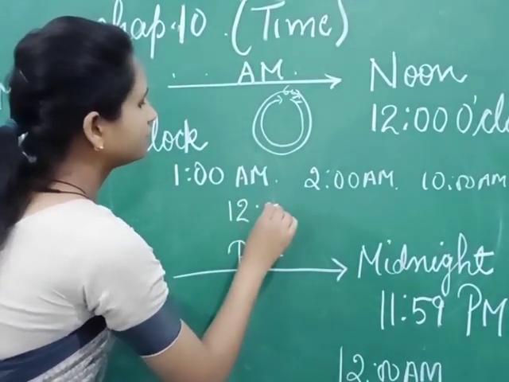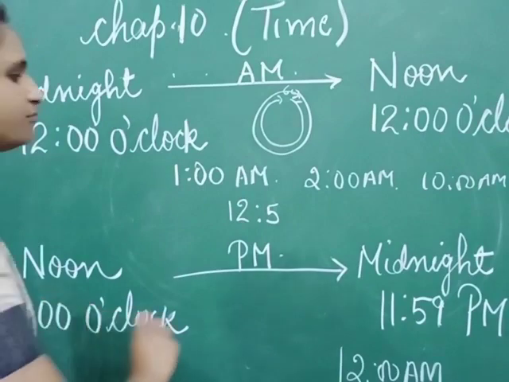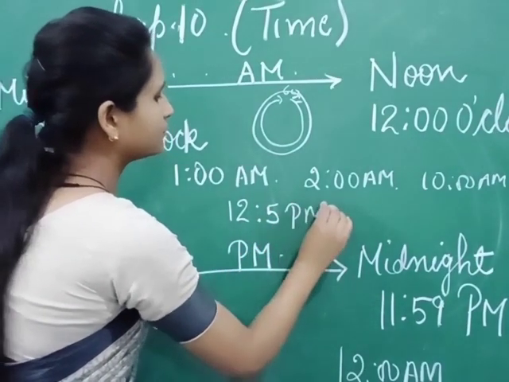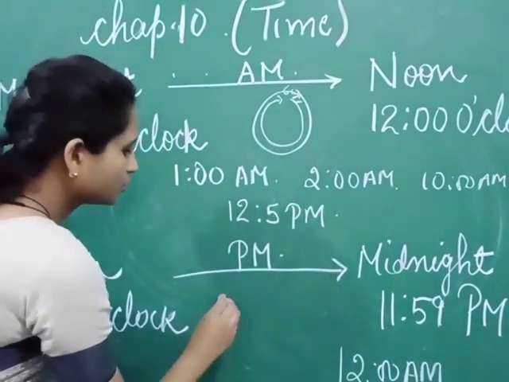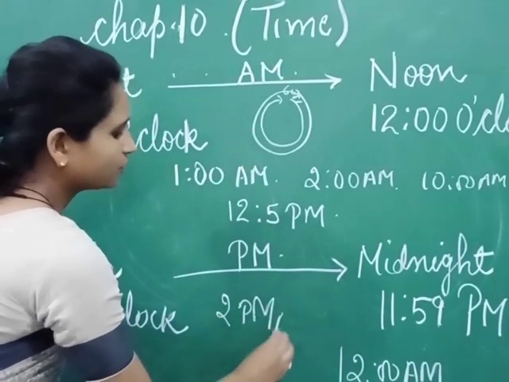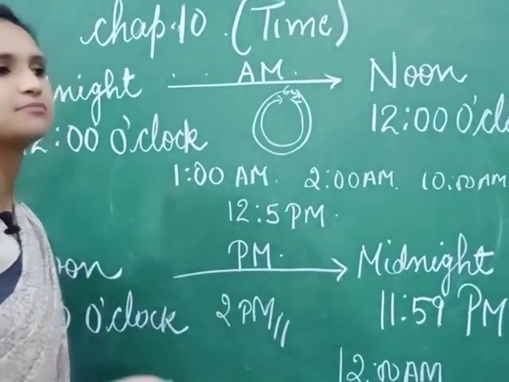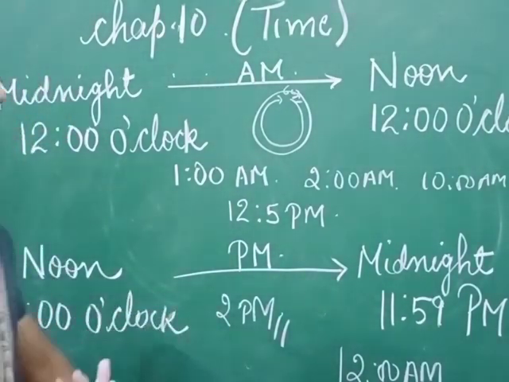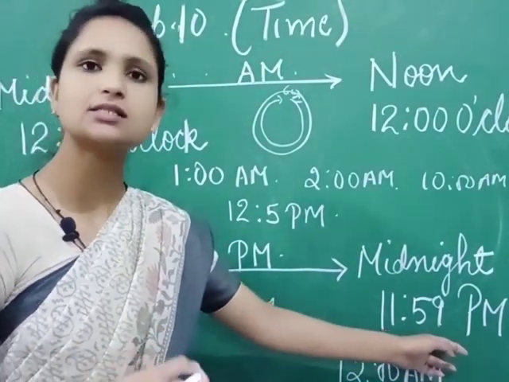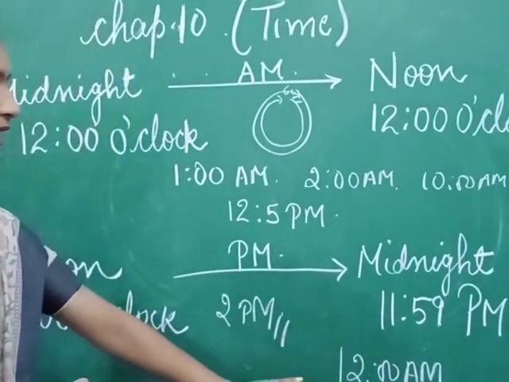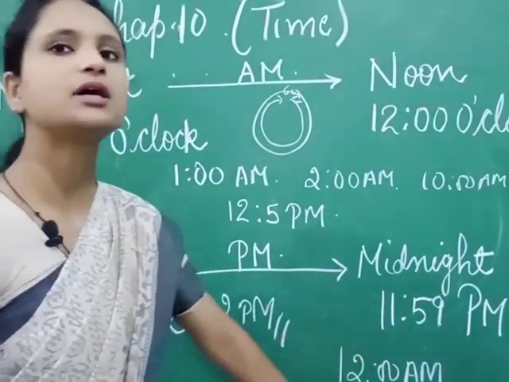12 hours and 5 minutes, so we will say it PM. 2 PM, then 3 PM, 4 PM, 6 PM, 7 PM, 8 PM, and up to 11:59 it is PM, and after 11:59 it is 12 AM.